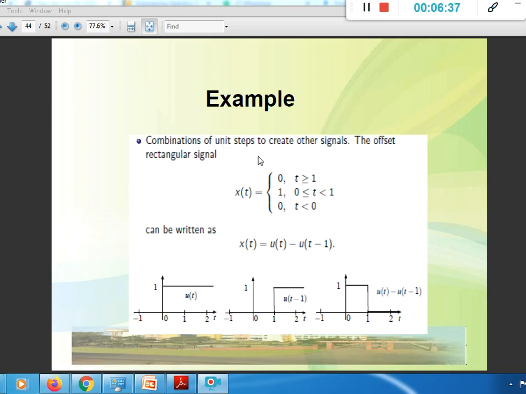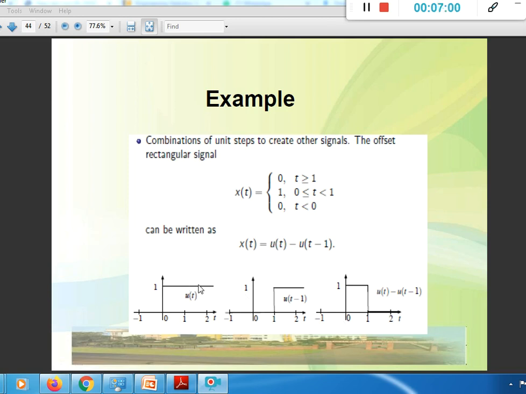So let's find the combinations of unit step signals to create this x of t. Then x of t has to be, to get this signal, let's have a look, from 0 to 1 its value is 1 and 0 elsewhere other than this range. Then to have this signal we need to subtract u of t minus 1 from u of t.